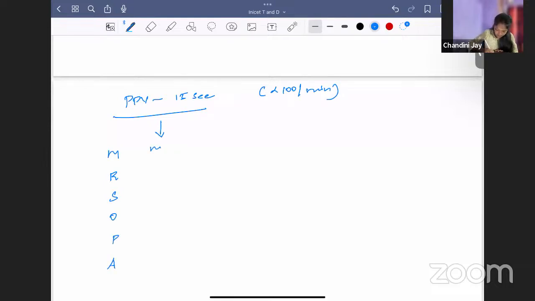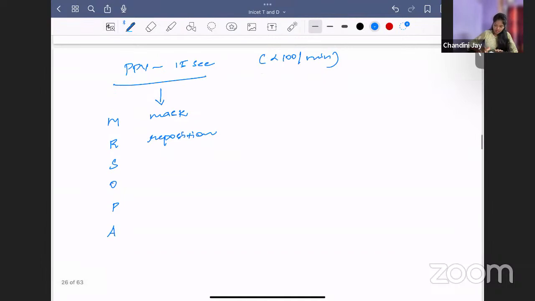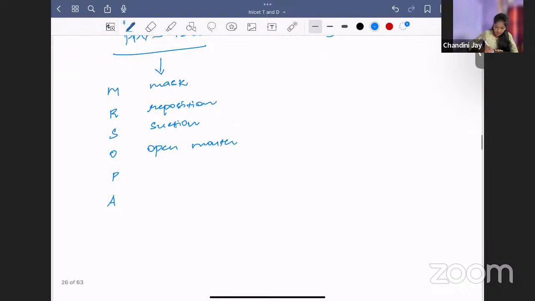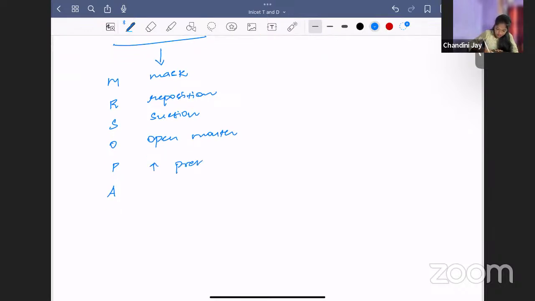M is mask. You position the mask properly and reposition the child. S is suction: you suction and clear the secretions. O is open mouth: you open the mouth and start giving ventilation. P is increasing the pressure of positive pressure ventilation. A is alternate airway. If all this MR SOPA is not going to help, then you go for an alternate airway like laryngeal mask airway or endotracheal intubation.